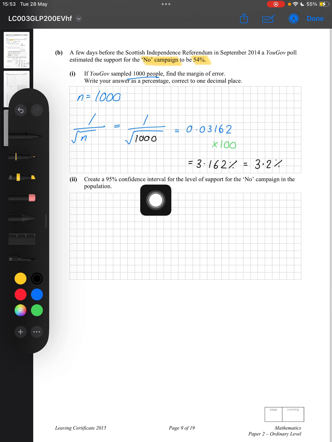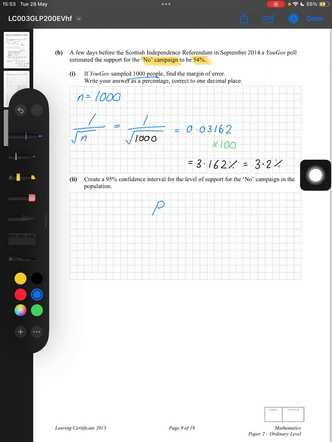Create a 95% confidence interval for the level of support for the No campaign in the population. All we have to do there, the 95% confidence interval, remember what we're doing there is we are saying that for the full population, the probability is somewhere around what they said it was going to be, so 54%.